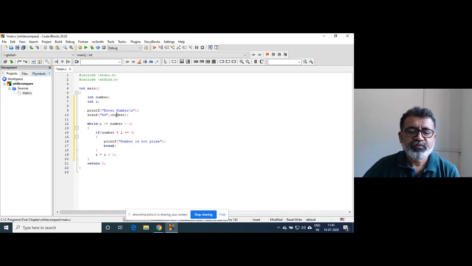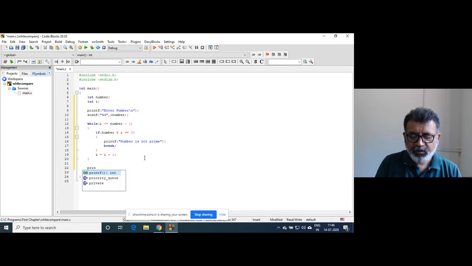And after the loop I will write printf number is prime.